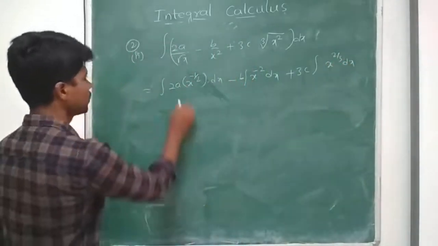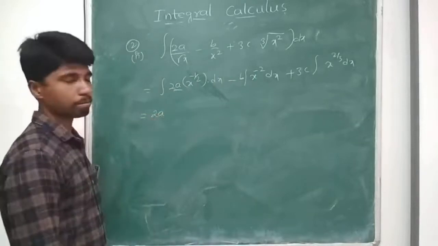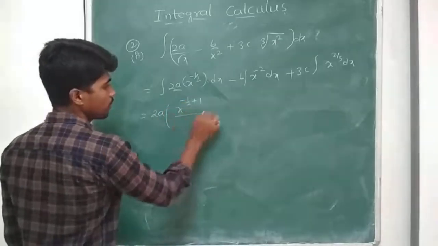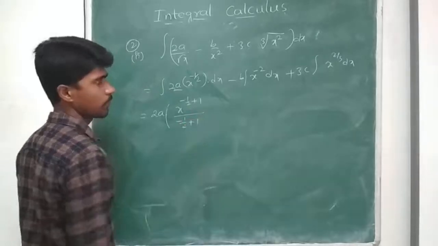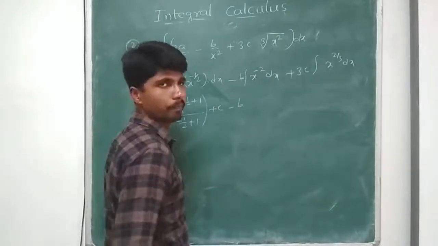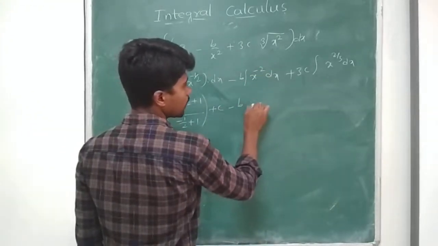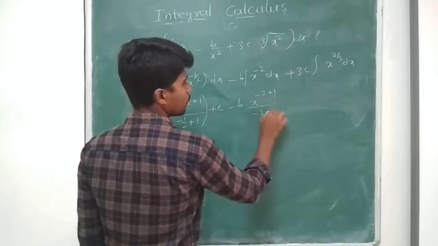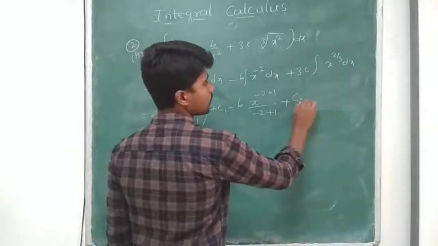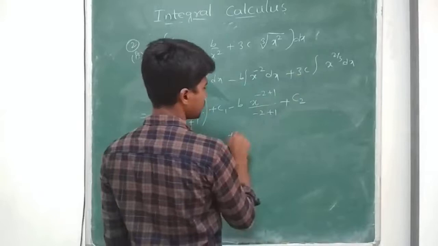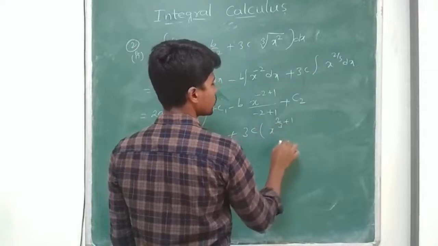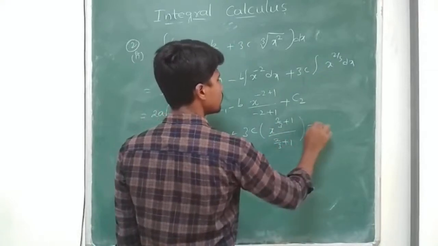Now start simplifying this one. 2a can be taken out, 2a x to the power of minus 1 by 2 can be written as x to the power of minus 1 by 2 plus 1 by minus 1 by 2 plus 1, plus c1, minus b into integral x to the power of minus 2, which can be written as x to the power of minus 2 plus 1 by minus 2 plus 1, plus c2, plus 3c into x to the power of 2 by 3 plus 1 by 2 by 3 plus 1, plus c.